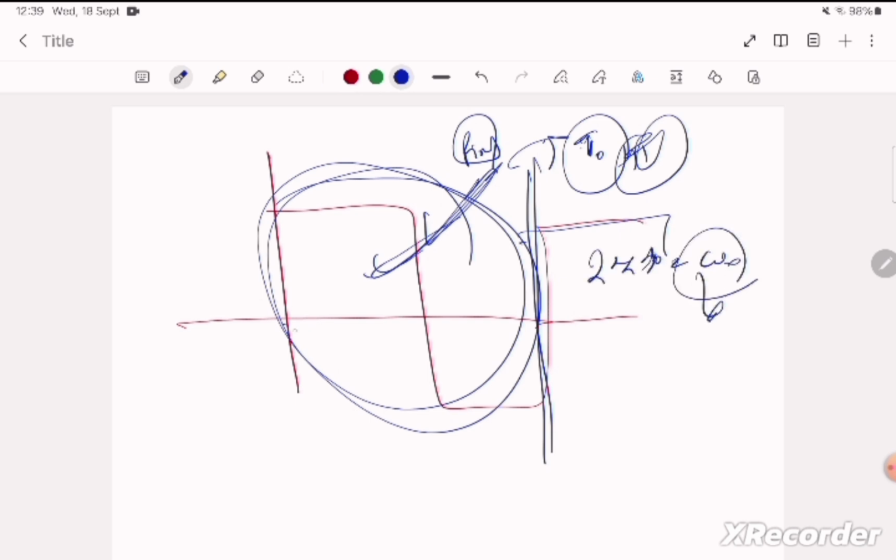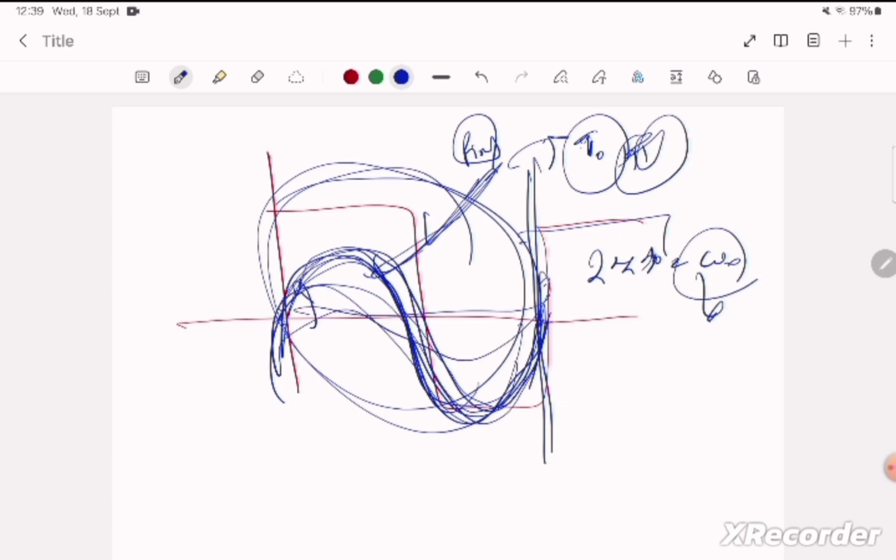Angular frequency means this. Let us suppose we are completing this cycle, so we are covering an angular distance, and the angular frequency means how much time we take to complete one complete cycle. So that is 2 pi f naught. So omega naught is equal to 2 pi f naught, and f naught is 1 by T naught. So we can say that this angular frequency omega naught will be equal to 2 pi by T naught. So this is the angular frequency of this signal.